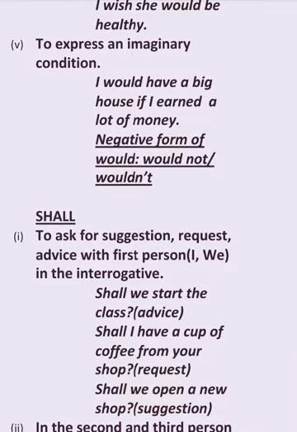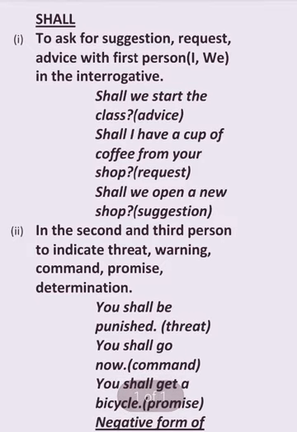Next is shall. To ask for suggestion, request, advice with the first person in the interrogative. If the sentence is interrogative and we are using shall with the first person I and we, then it means suggestion, request, advice. Shall we start the class? It's advice. Shall I have a cup of coffee from your shop? It's a request. Shall we open a new shop?